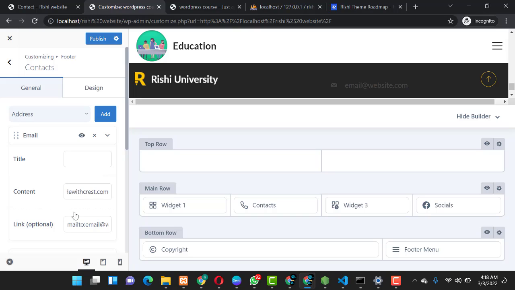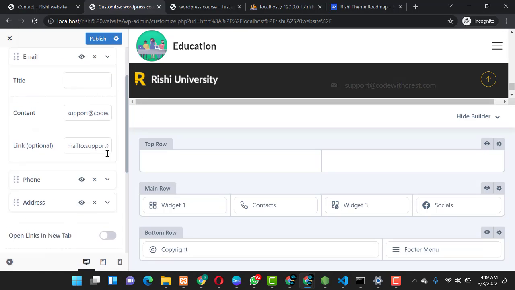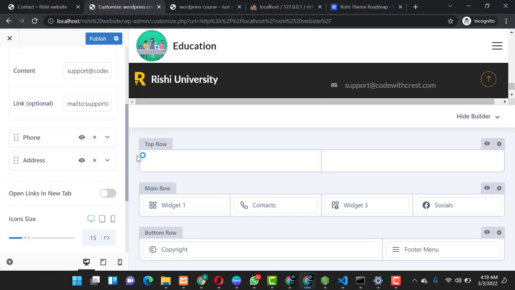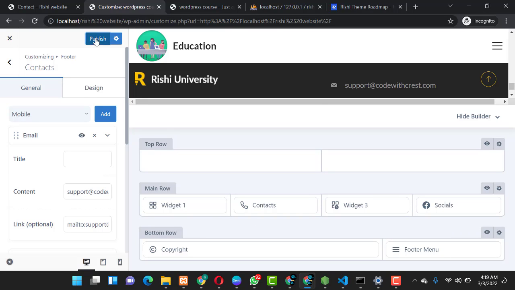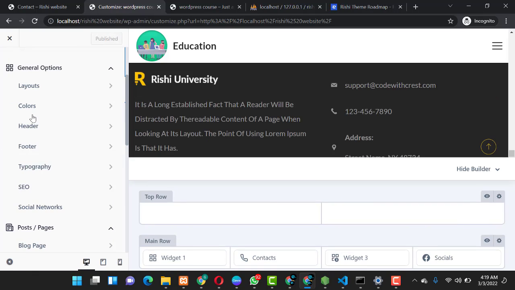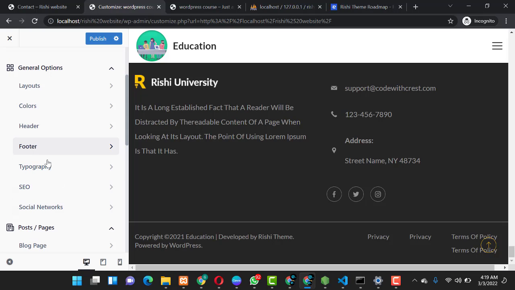So over here we had Code with Crest, and you can also add it over here, Code with Crest, and from there you can publish it. You can still add your address, you can add other stuff, and so on and so forth. So after customizing your footer, you click on publish, and then you can go back to the next. So after footer, we can check on our typography.